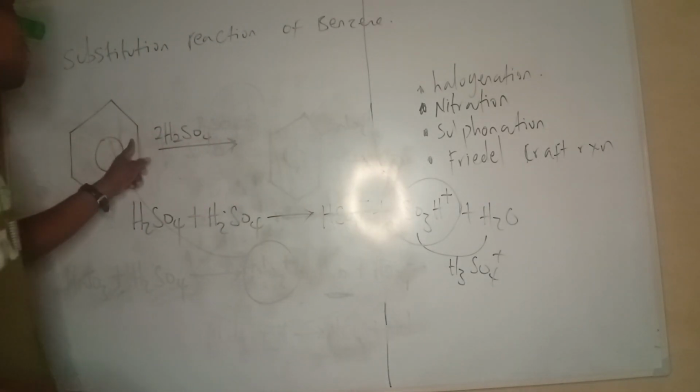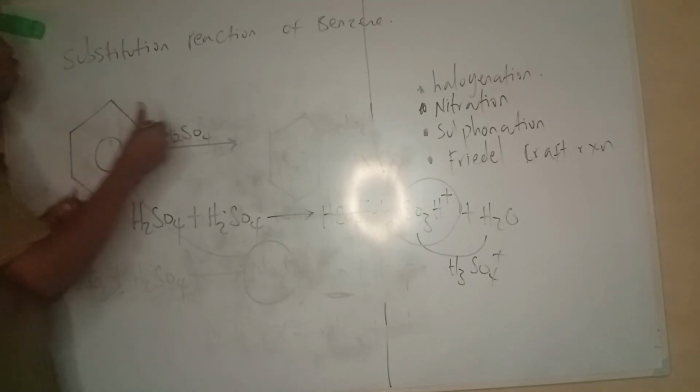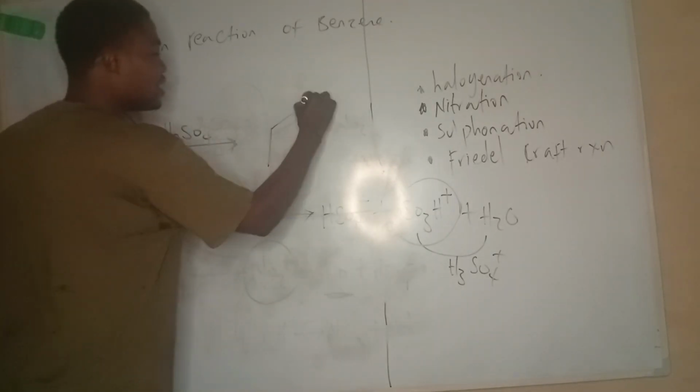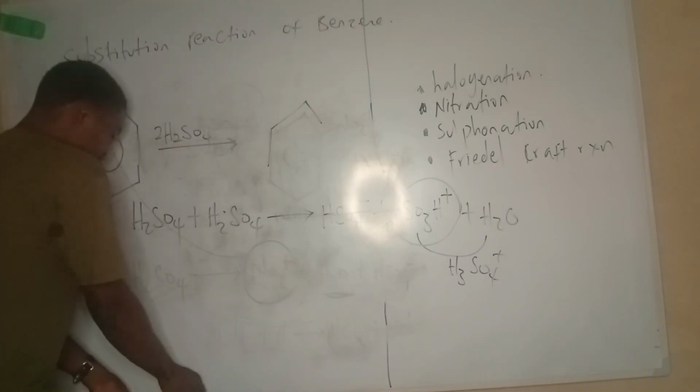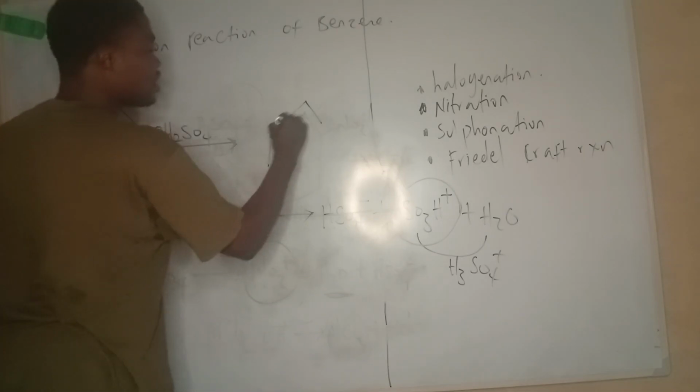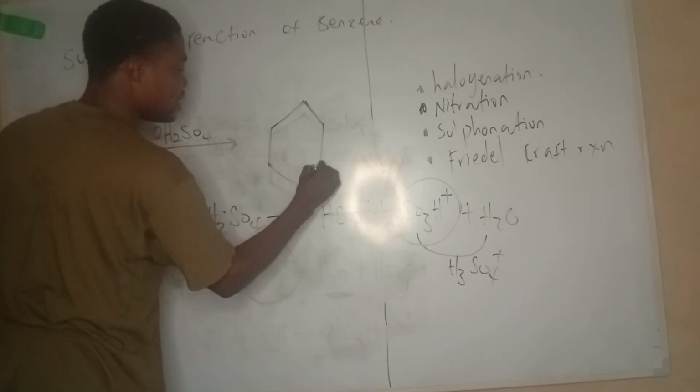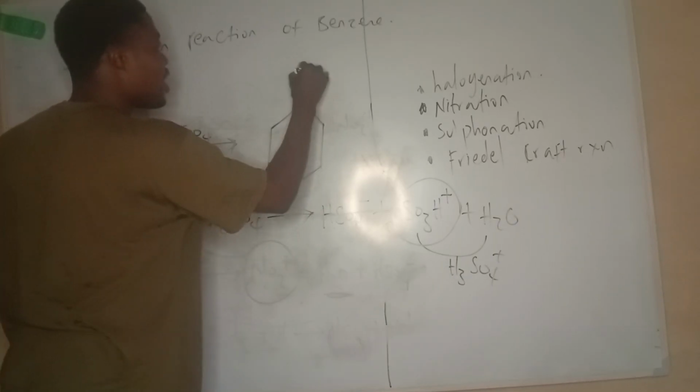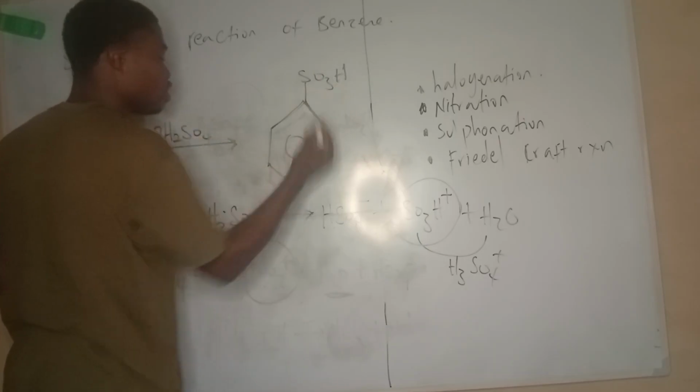When it attacks benzene, same mechanism. That guy finds a way into benzene, and we're going to have something like this: benzene with SO3H. So what's the name of this compound?